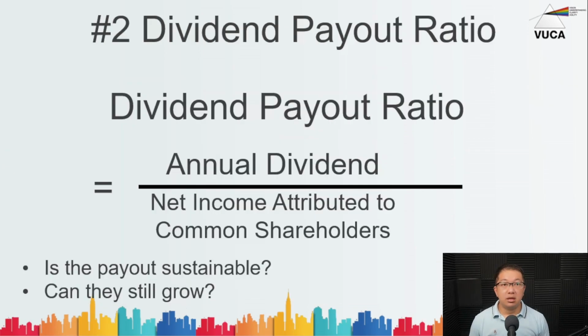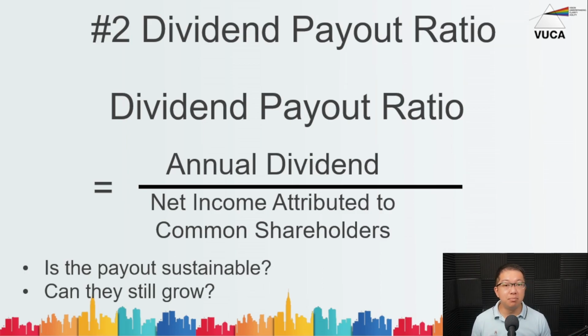The second number you should be looking at is the dividend payout ratio. Now, how do you calculate the dividend payout ratio? It's just the annual dividends paid, or total dividends paid, against the net income attributed to common shareholders. That means another term for it is total net profit or total net income.